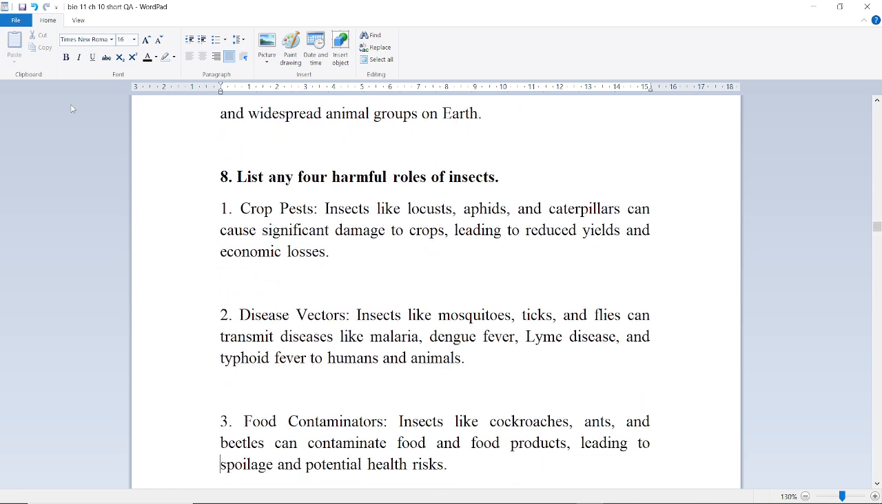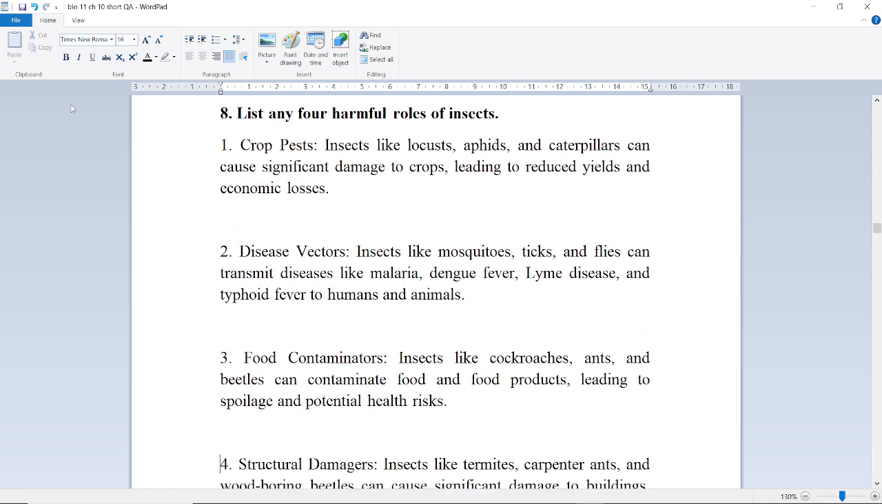Next question is, list any four harmful roles of insects. Crop pest. Insects like locusts, aphids, and caterpillars can cause significant damage to crops, leading to reduced yield and economic losses. Disease vector. Insects like mosquitoes, ticks, and flies can transmit diseases like malaria, dengue fever, Lyme disease, and typhoid fever to humans and animals. Next is food contaminators.